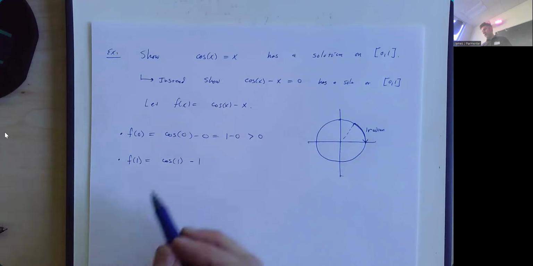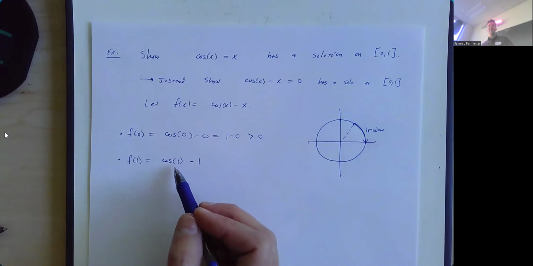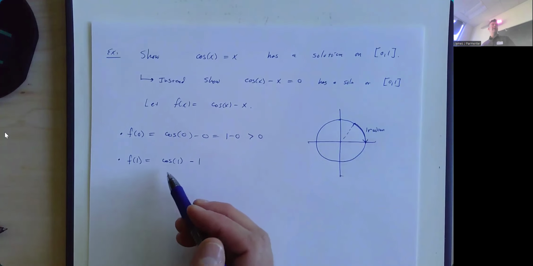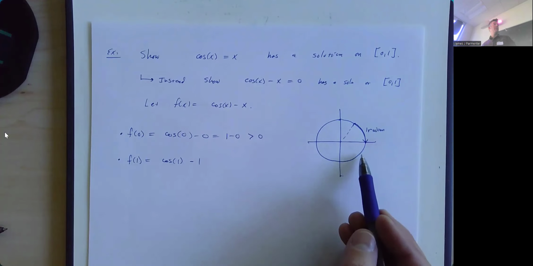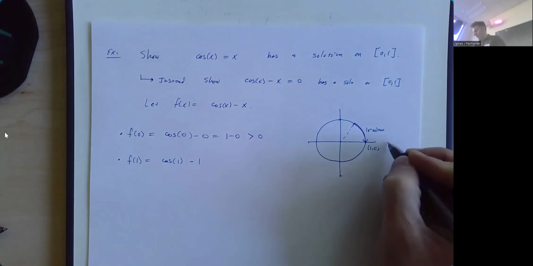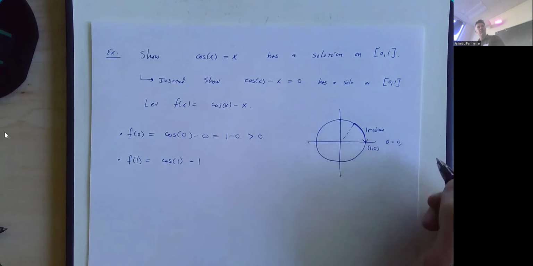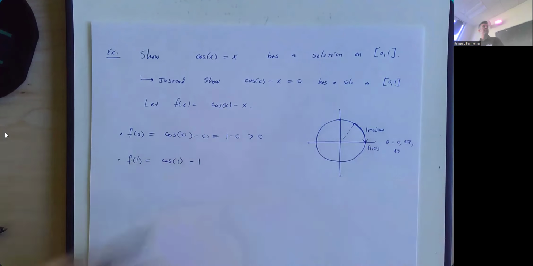You know what 1 isn't? It's not 0. It's not 2 pi. It's not the angle where cosine is equal to 1. If you're over here at the point 1, 0, the angle there is either 0 or 2 pi radians or 4 pi radians.